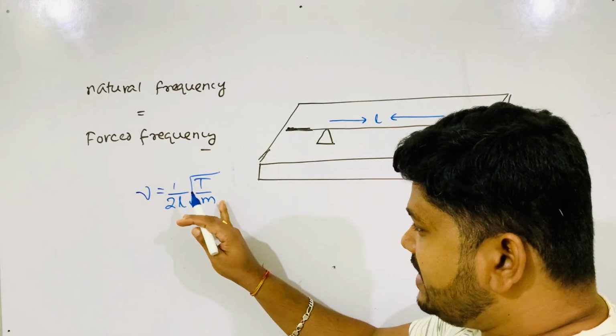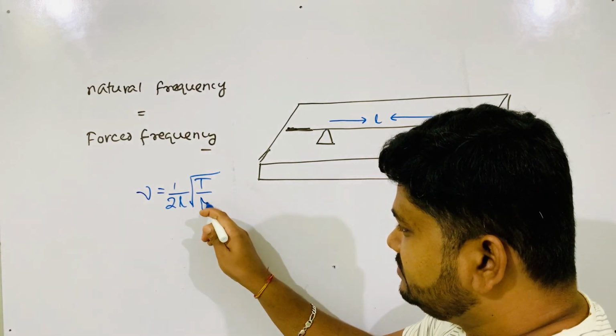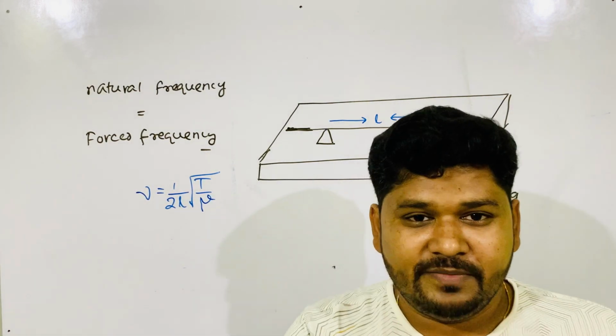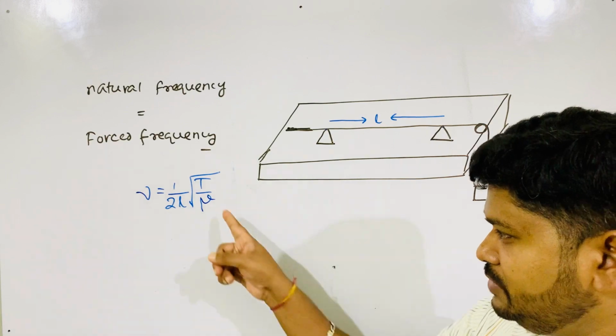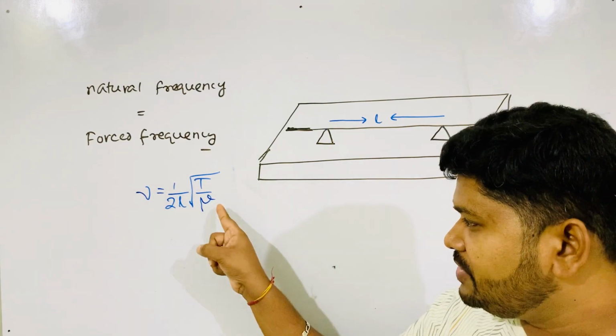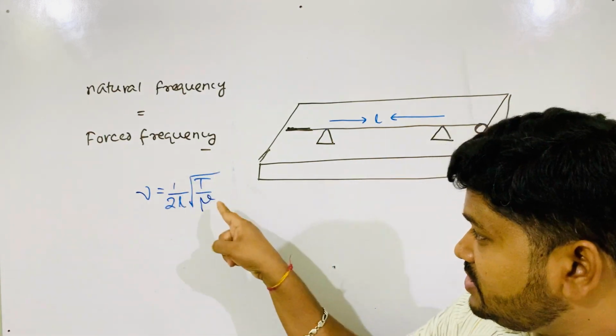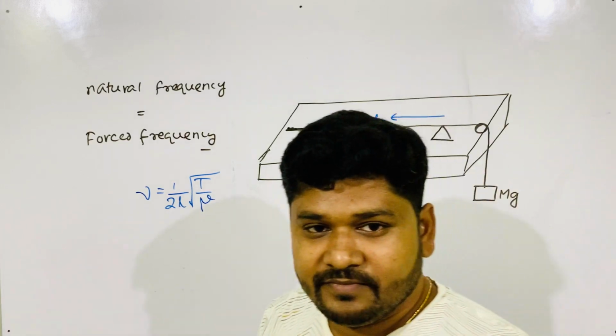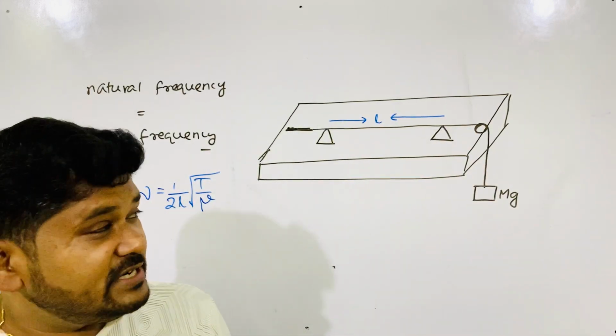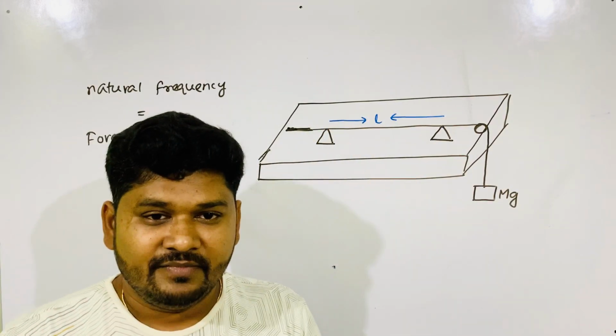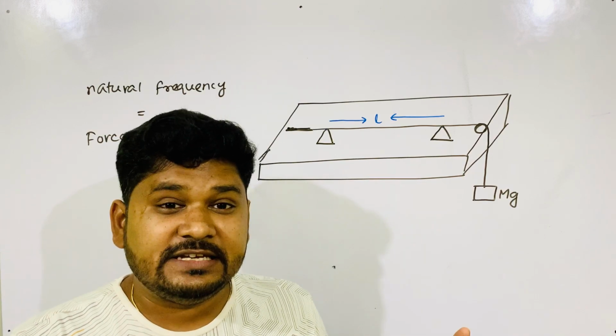In some books you will find it as the mu symbol, to remove the confusion between mass and mass per unit length. This is mass per unit length. This frequency is called the natural frequency. Got it? Natural frequency depends on the string itself, with how much frequency it can vibrate.